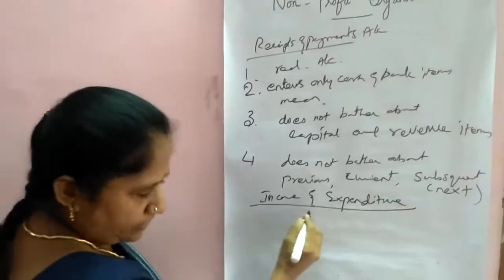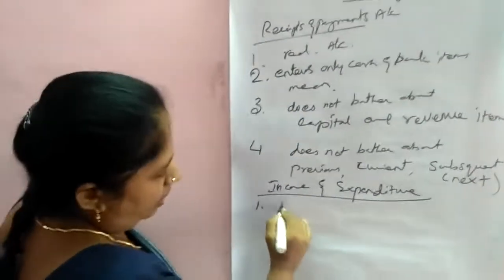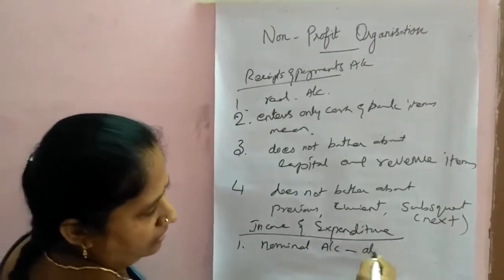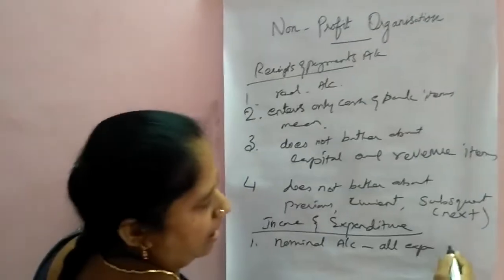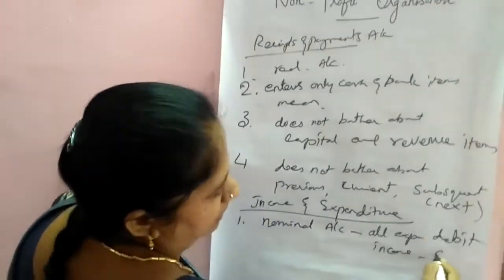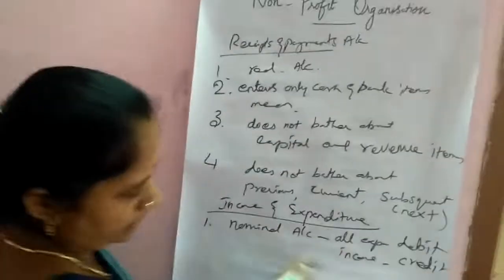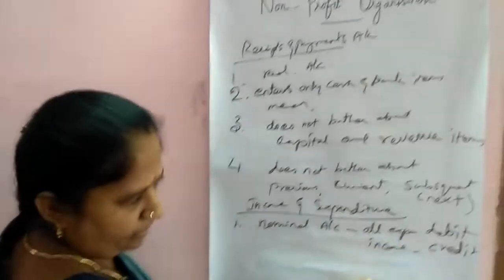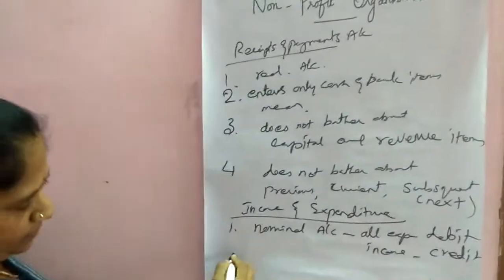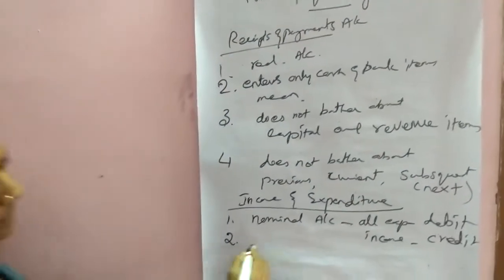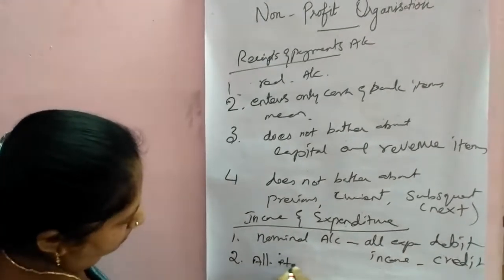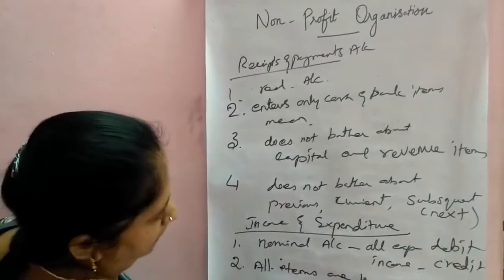Then the income and expenditure account is a nominal account. Nominal account means all expenses are debit, all incomes are credit. We know very well, according to the nominal account, all expenses are debit and all incomes are credit. So in the income and expenditure account, all items are entered.